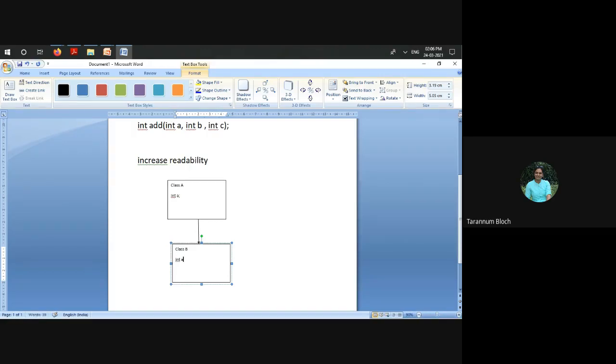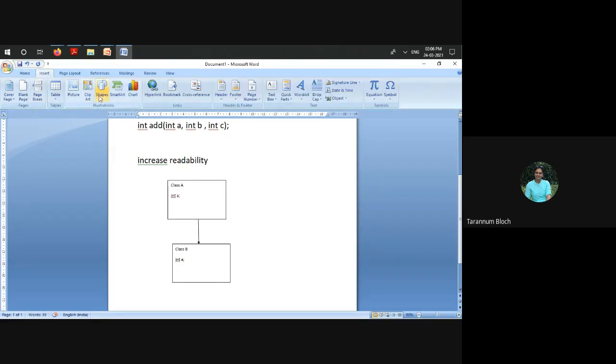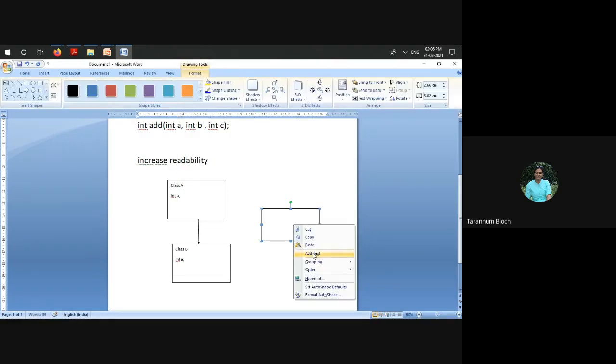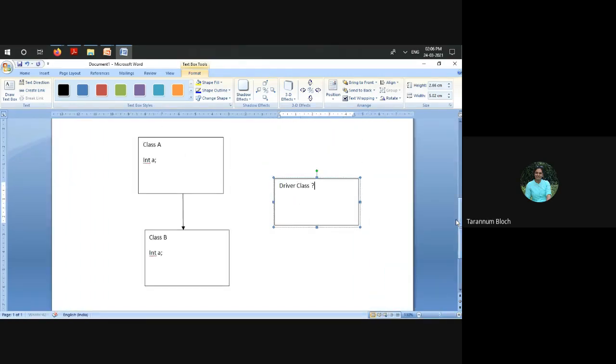If these names are common in both and we want to access them, we will have some different class, which we call a driver class. What is driver class? The class which has the main method, right?